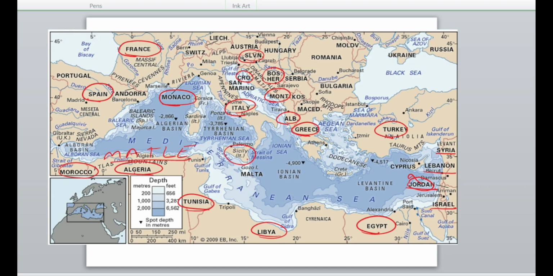Search, it is your homework. Then Cyprus. ठीक है, तो ये आपको पता होना चाहिए. Ionian Sea, Aegean Sea, है ना. Then Sardinia and Corsica. These all are islands in the Mediterranean Sea. तो आपको पता होना चाहिए.